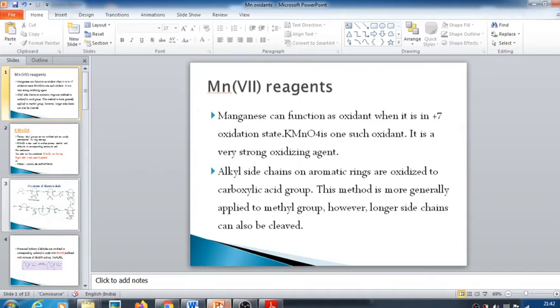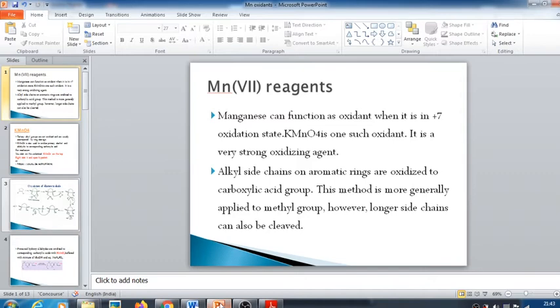In acid medium, that is, acid solution, manganese is reduced to manganese 2. That is, manganese 7 will be converted to manganese 2 with a net transfer of 5 electrons. In neutral or basic medium, manganese dioxide is usually formed, and only 3 electrons are exchanged. That is, manganese 7 will be converted to manganese 4.